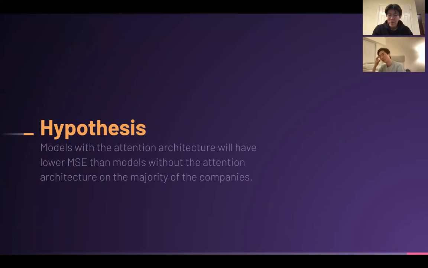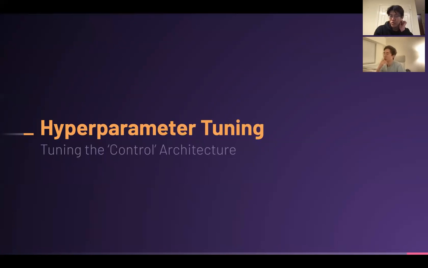And we hypothesize that the Bahdanau attention layer will lower the MSE for the stock prediction and ultimately result in a better set of predictions than the base LSTM model. And so the first thing we wanted to do was to get the best base model or control model that we could possibly get. And this is done through hyperparameter tuning.